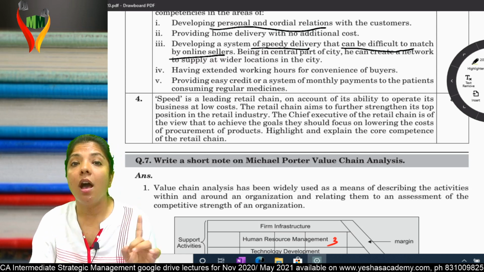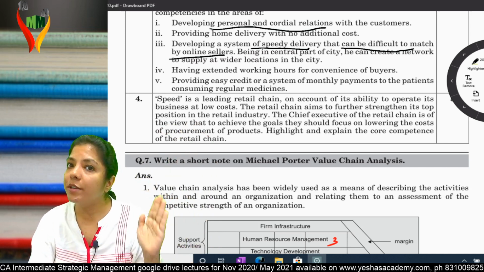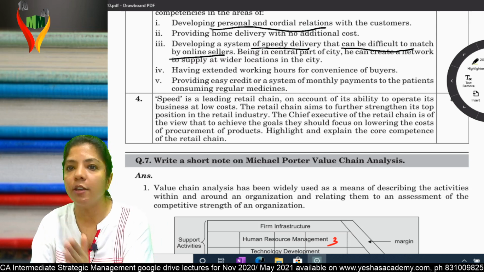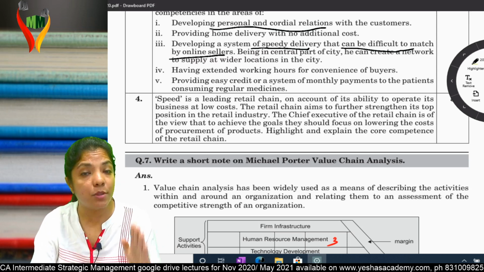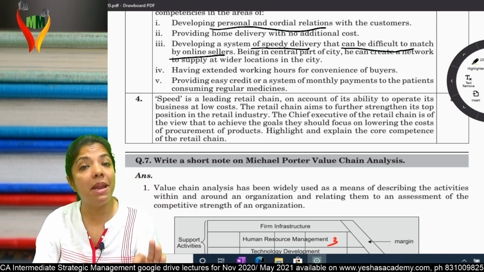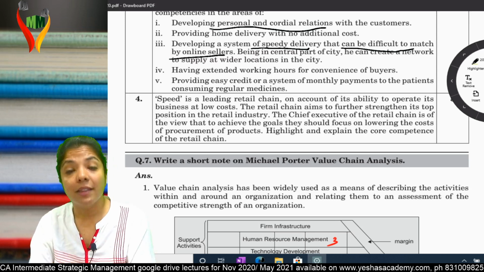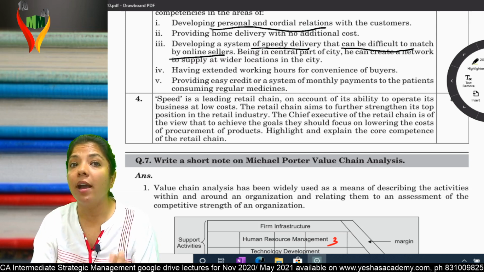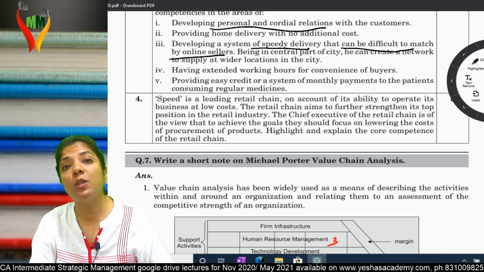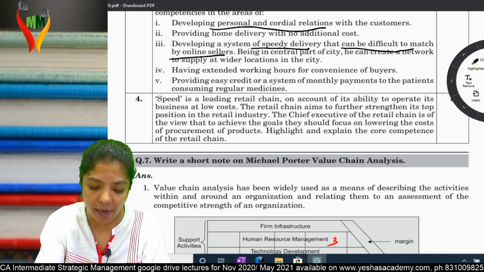Again, listen. According to Michael Porter, there are steps or activities which convert your raw material into finished goods. In all the steps, you have to give bare minimum performance. Bare minimum is compulsory, but it won't solve the purpose. Then identify where you are unique from the others, work more on that, and that will attract the customers. By this, you are able to do value chain analysis.